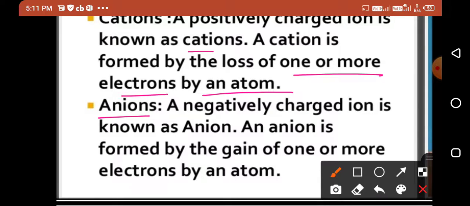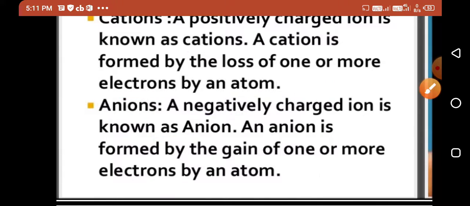Then what about anions? A negatively charged ion is known as an anion. An anion is formed by the gain of one or more electrons by an atom. If an atom of an element accepts or gains one or more electrons, then it produces negative charge. So such types of ions are known as anions.